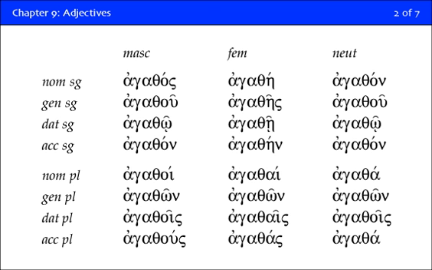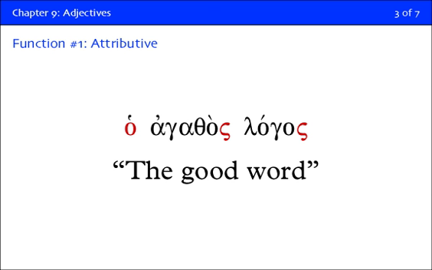The encouraging thing about adjectives in Greek is that you already know all the forms. Now you'll notice that this word, agathos, means good. You notice that it occurs, unlike nouns, in all three genders. We'll talk about why in just a second. But the endings of all the adjectives that you're going to meet in chapter 9 are all endings that you know already. The adjective in Greek functions basically the same way that it does in English.